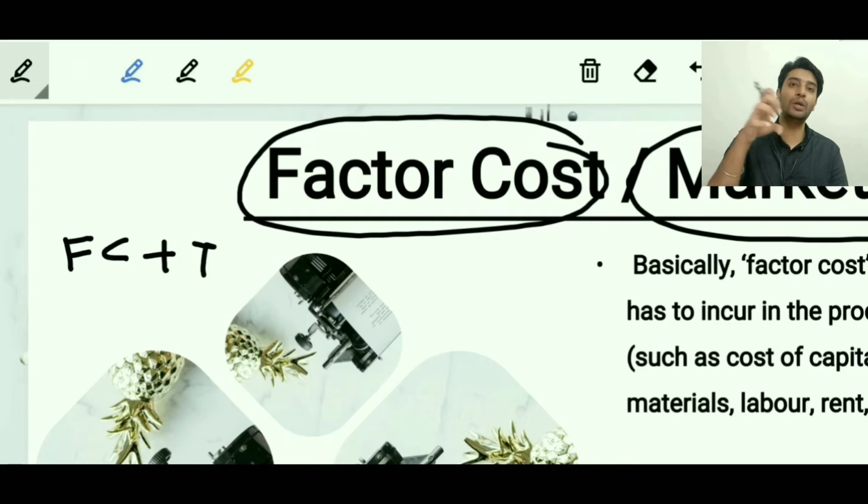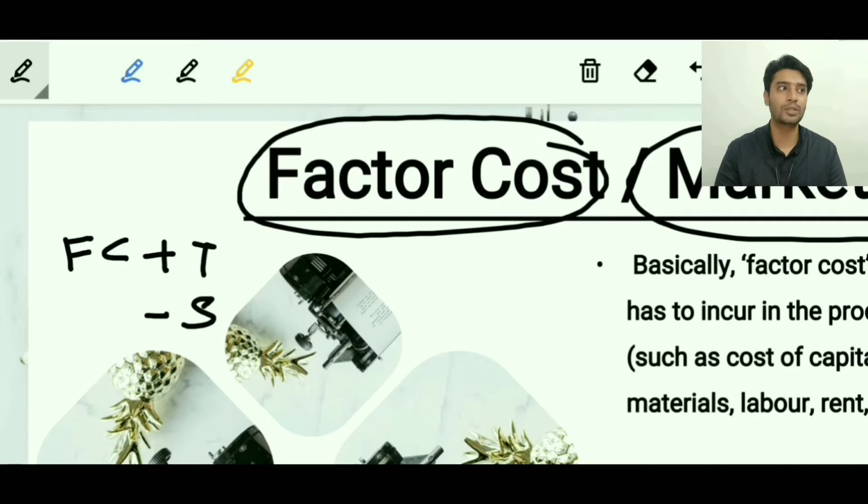Why? Because the government will levy some taxes on these goods, which will usually be indirect taxes, and in the case of India they are GST. And also the government will reduce the cost of the product by giving some subsidies. Now what are subsidies? Subsidies are nothing but the government making an attempt to make a few goods affordable to the larger section of the society. How does the government do this?